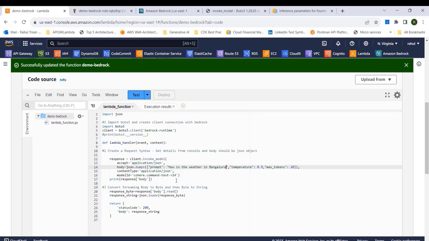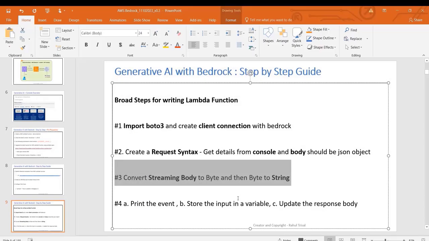So ideally we should be getting a prompt from an event that's passed on to the Lambda function. In the end user scenario, that request is going to come as part of the API request. But before we create the REST API, let's pass that prompt in form of an event to the test event in the Lambda function.